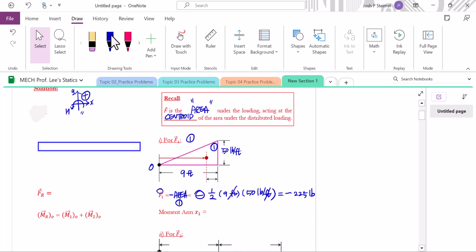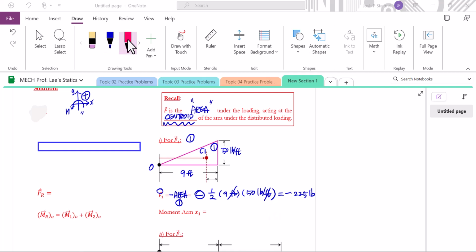Then we also have to answer the question of where this acts under the loading. Here we do know the answer is the centroid of the area under the loading. Now, where will the centroid of this right triangle be located? We do know how to find it.